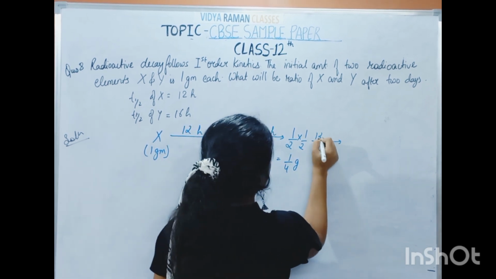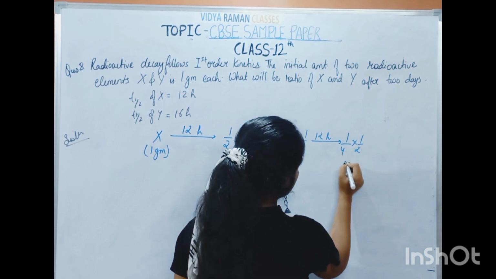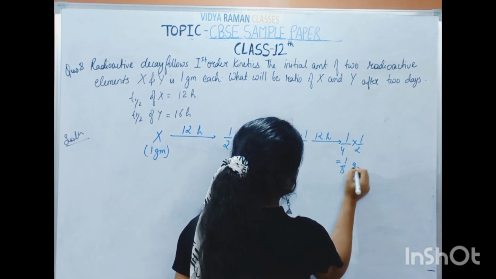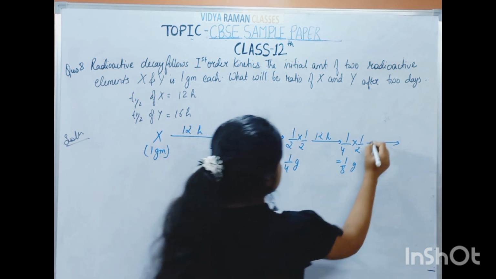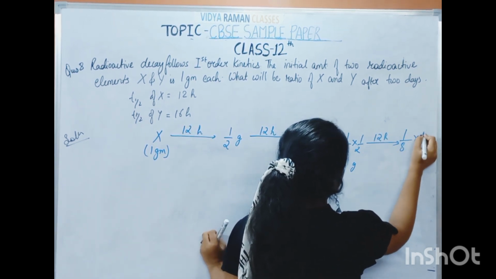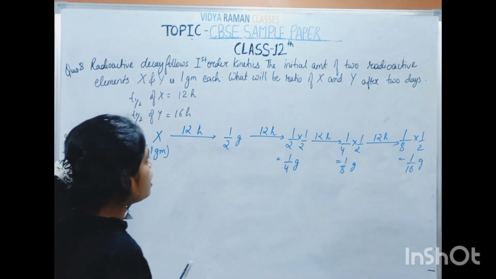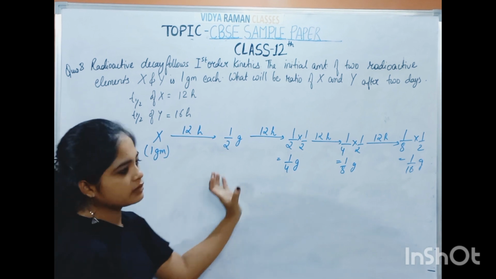Again after 12 hours, it will become 1 by 8 gram, and again after 12 hours, 1 by 8 into 1 by 2, that is 1 by 16 gram.